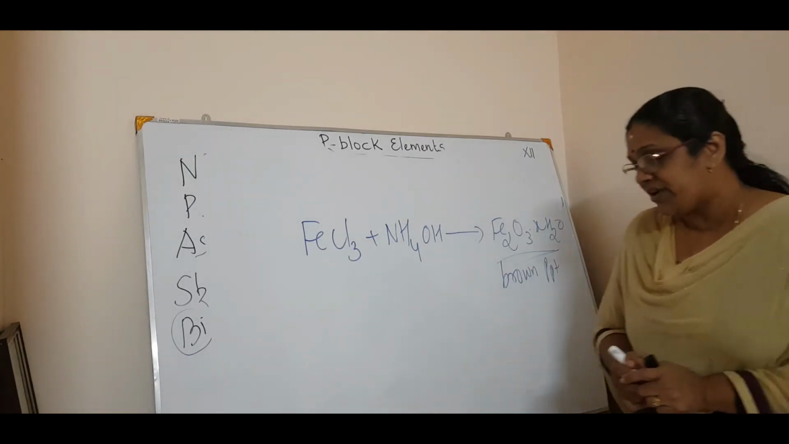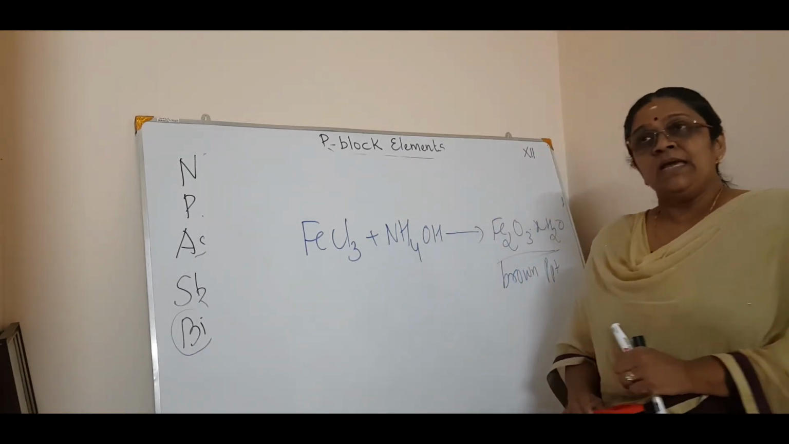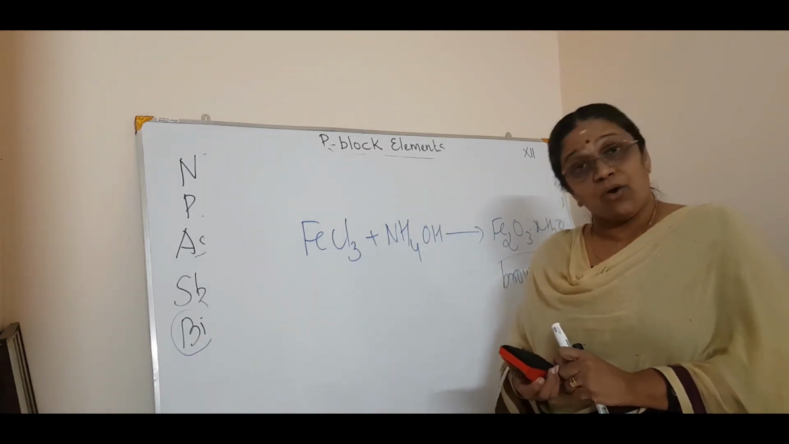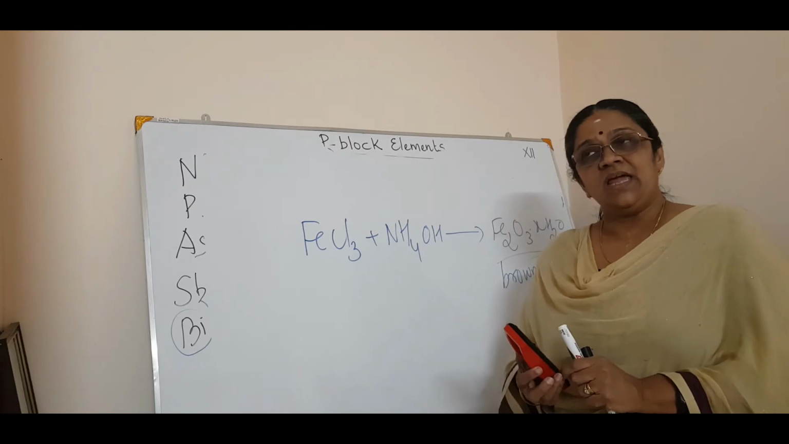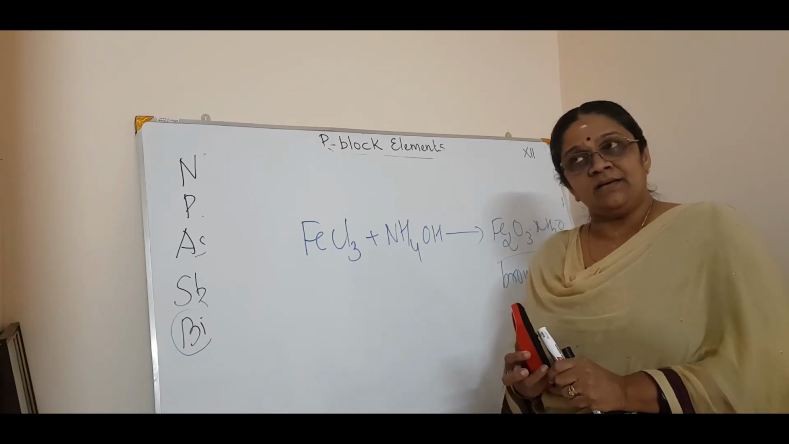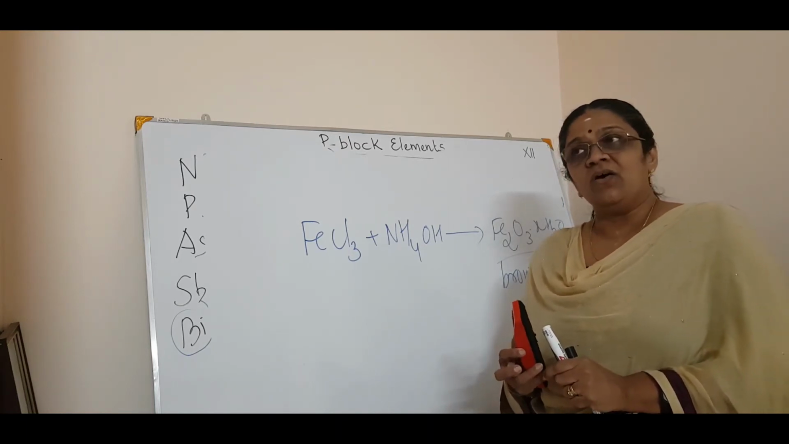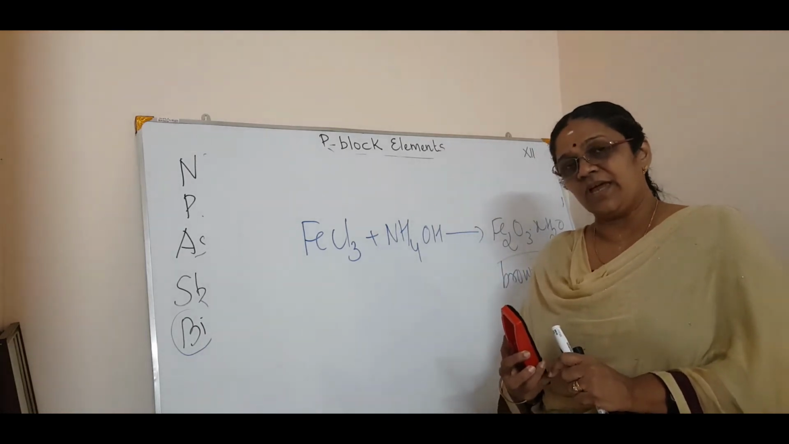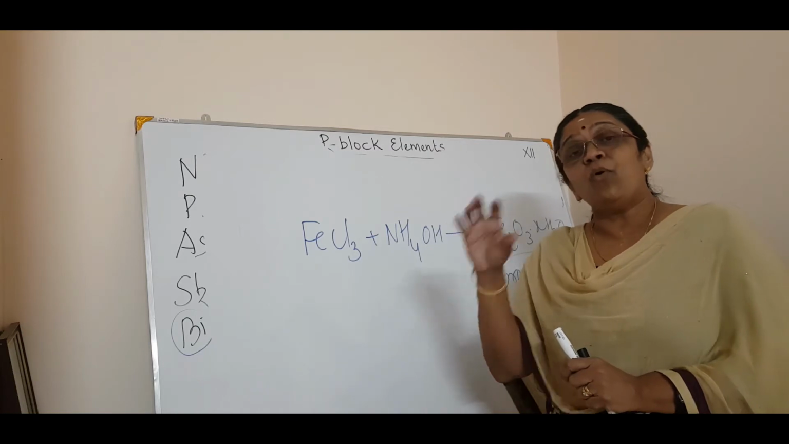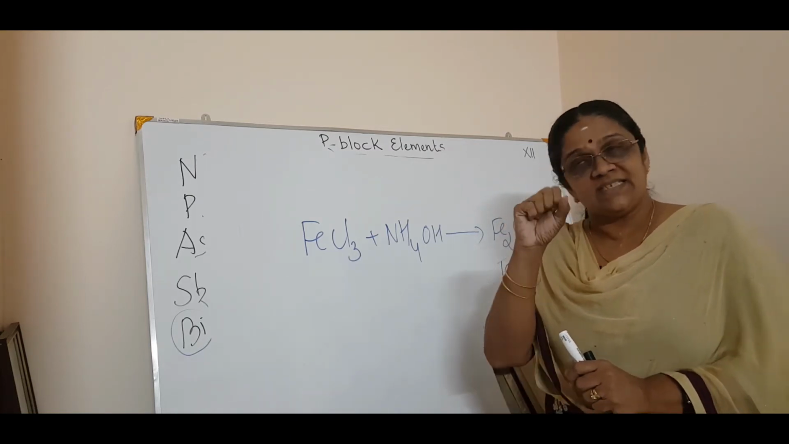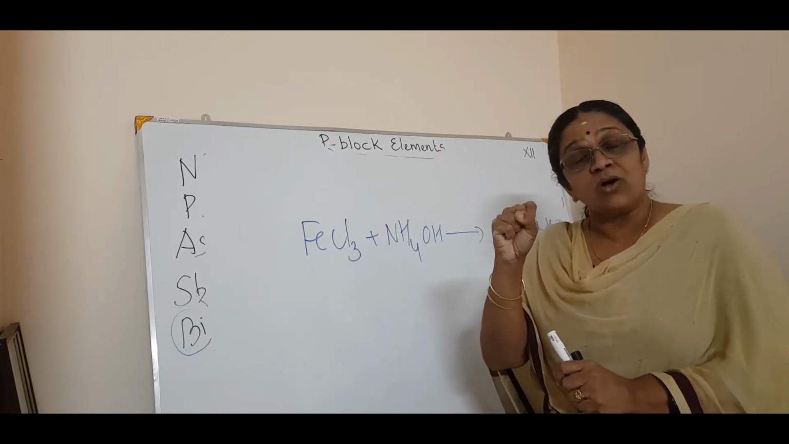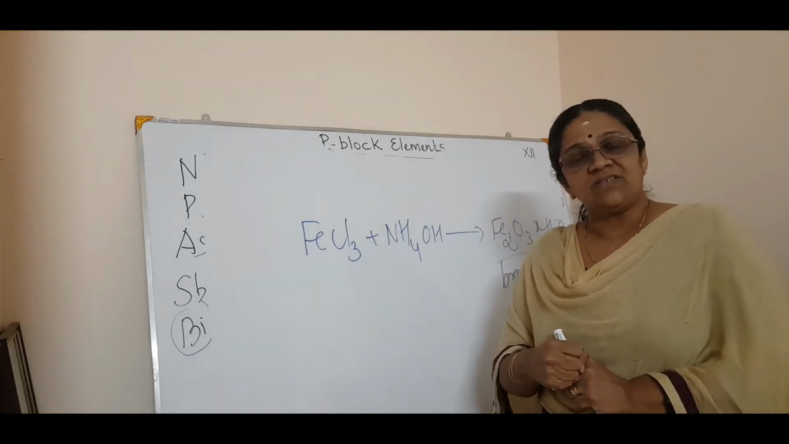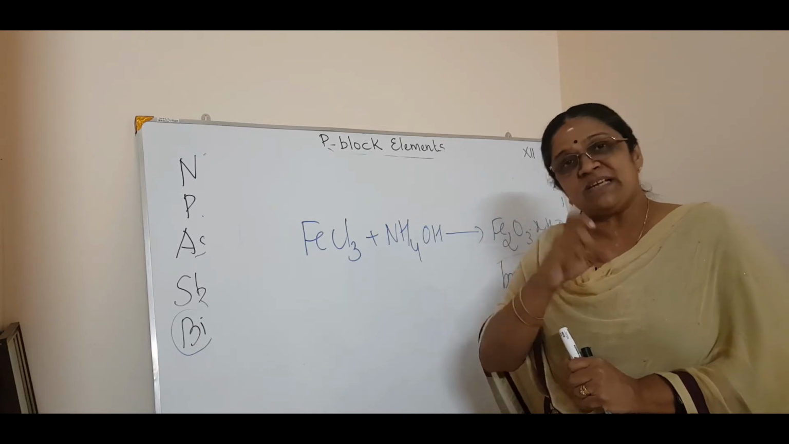Then one more important reaction for ammonia is that ammonia can be used to detect metal ions. You will study this in practical chemistry or in the last chapter, coordination chemistry. That means ammonia can form complexes with these metal ions. That's it. So that's a test for these metal ions.